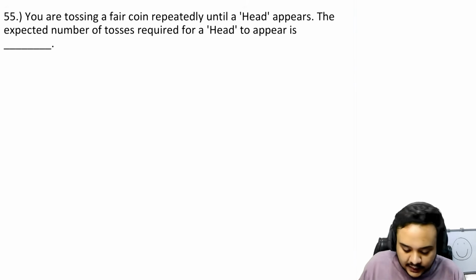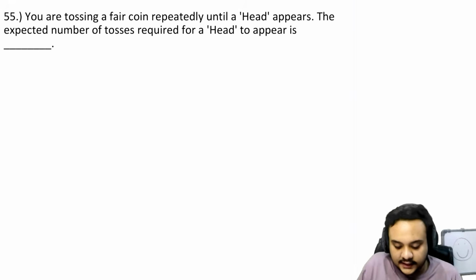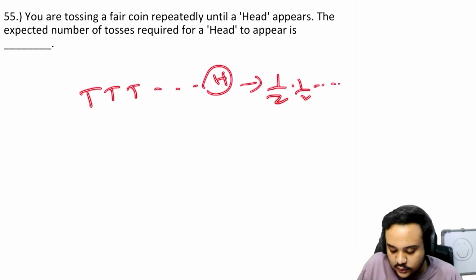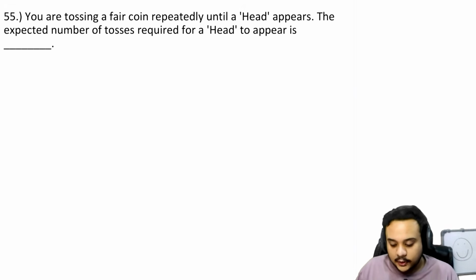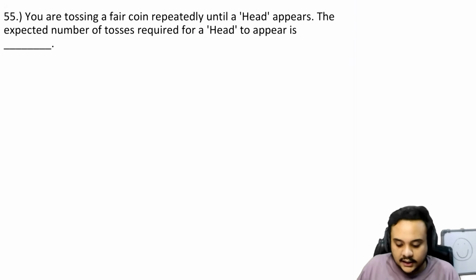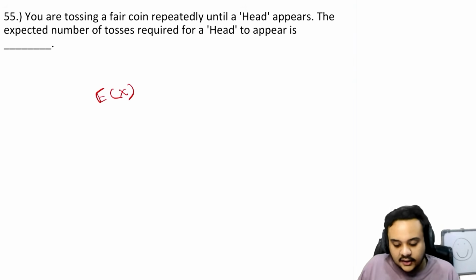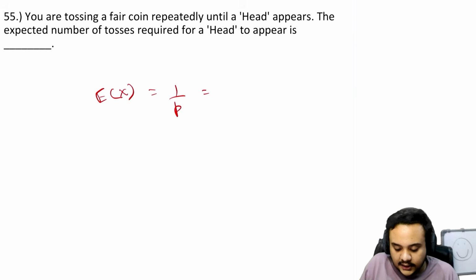If you just write down the sequence, tail, tail, tail, until the first head appears, you will see that this looks like a geometric distribution, right? Because we are repeating independent trials until the first success hits, and the success here is the first head. We know the probability of both events, so we take the expected value of the random variable X, where X is the first head that is going to appear. The formula for it is just 1 upon p, so 1 upon 1 by 2, which will be just 2. So that is the answer.